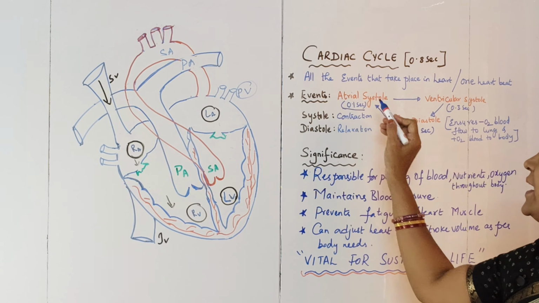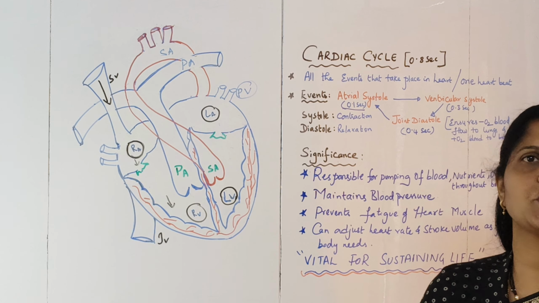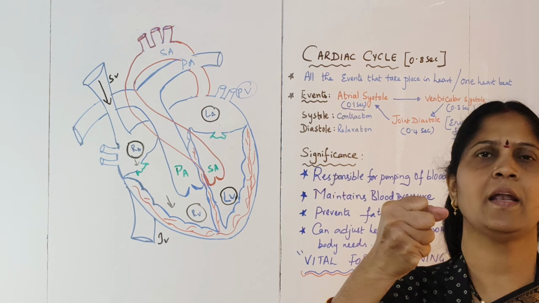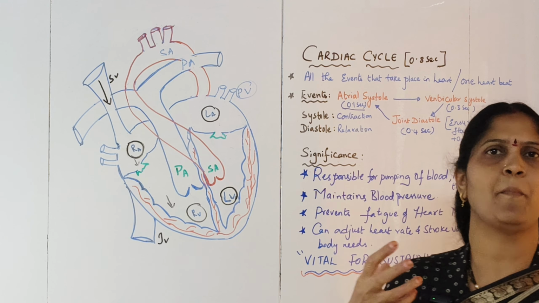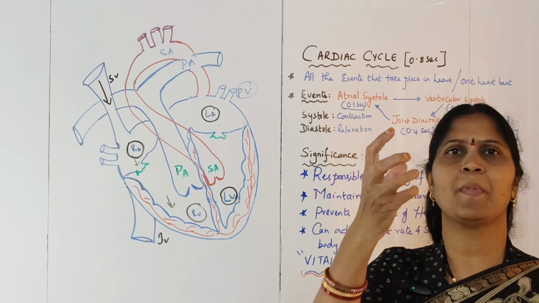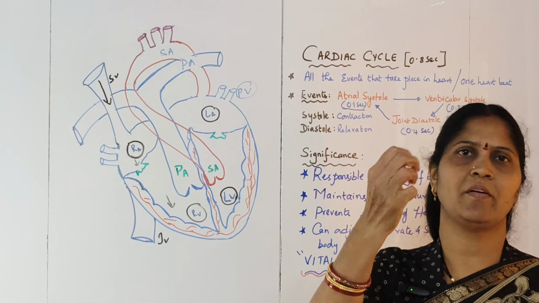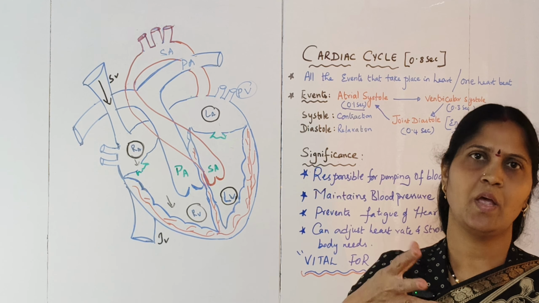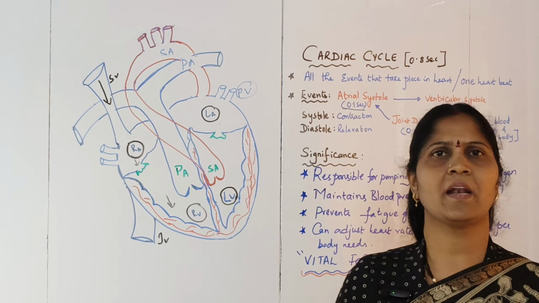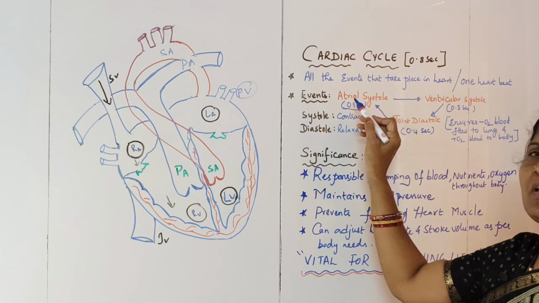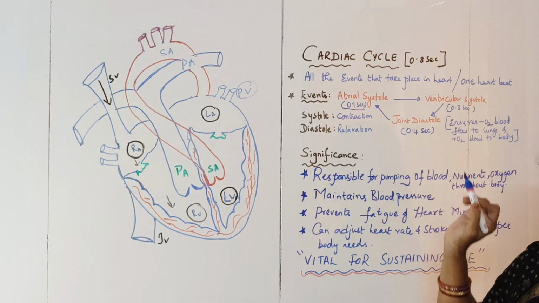Okay, so the cardiac cycle is marked by systole and diastole. What is systole? Systole is the contraction of the heart. Diastole is the relaxation of the heart. We know that the heart is a pumping machine, so it pumps blood by the contraction and relaxation process. Contraction is called systole and relaxation is called diastole. So in the cardiac cycle, what are the stages? We can understand simply through this flow chart. There will be atrial systole followed by ventricular systole followed by joint diastole.